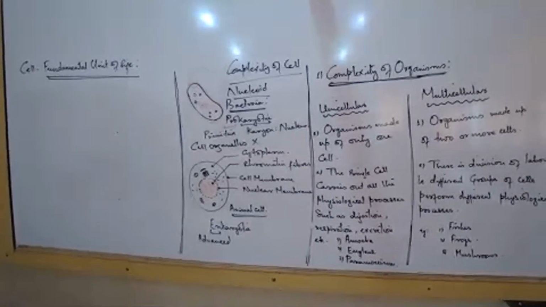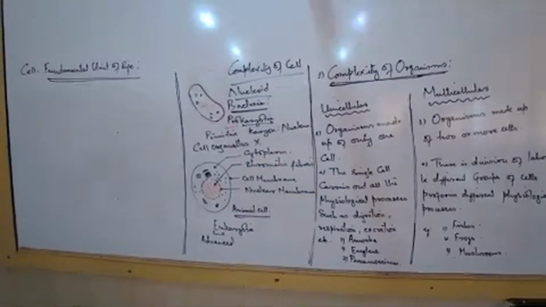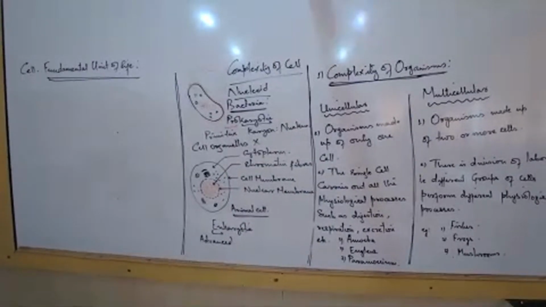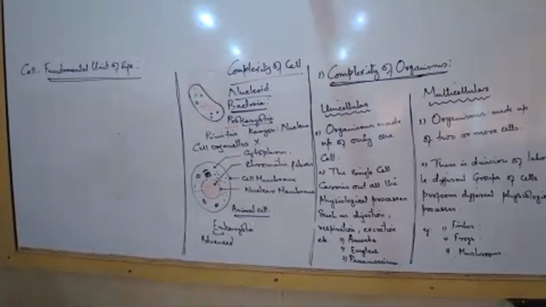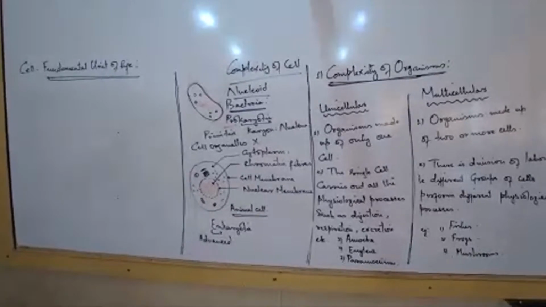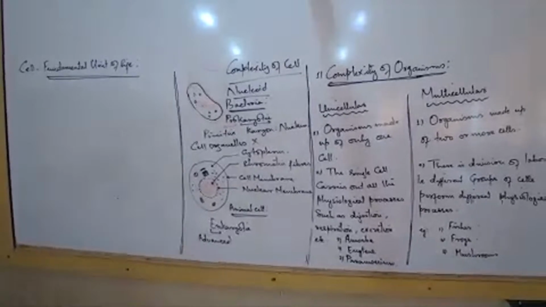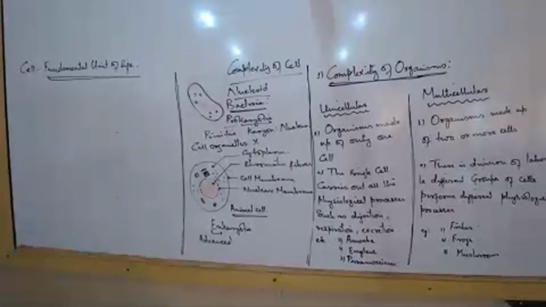Genetic material occurs in the form of nucleoid. Underline that word, nucleoid. You should know that word. When the chromatin is scattered in the cytoplasm and there is no nuclear membrane around, what is the name of such a nuclear organization? Nucleoid. Underline that word, and complete reading. Nuclear membrane is present in eukaryotes.